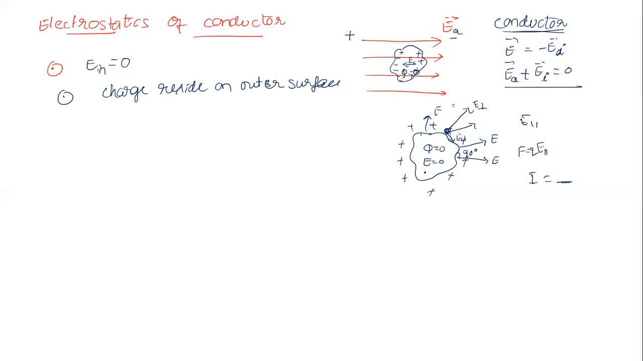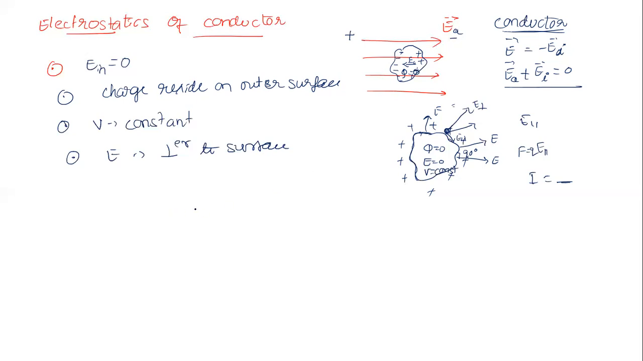Since electric field is zero, what is the potential inside? That is constant. How much, sir? It is equal to the potential at the surface. Whatever the surface potential is, that much will be there. That is one more property: potential V remains constant, and electric field E is always perpendicular to the surface. Okay, and these are the properties.